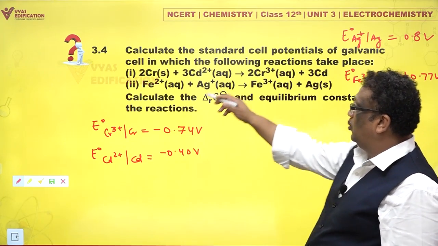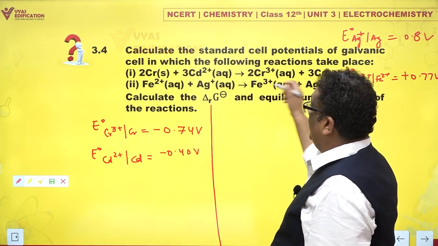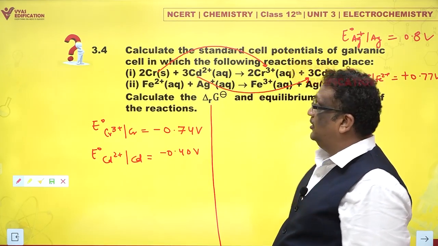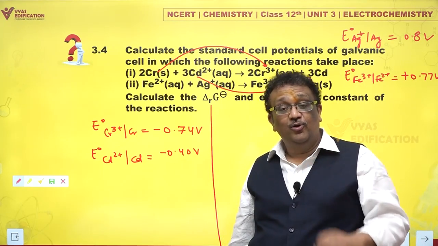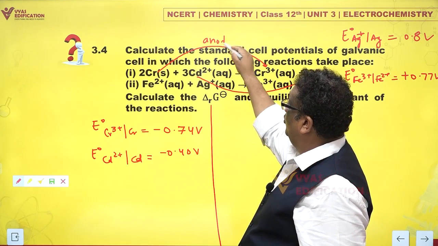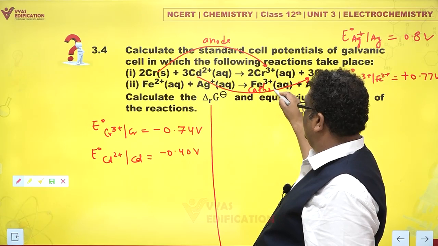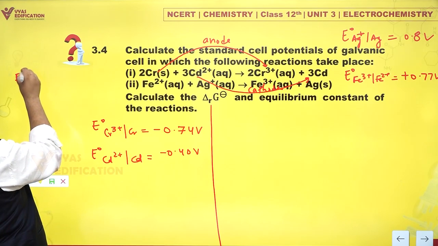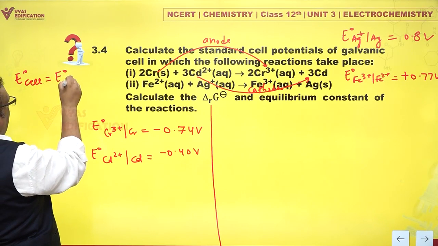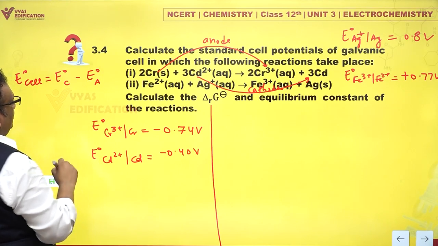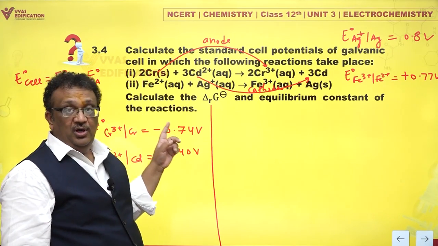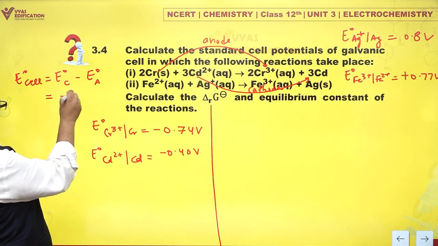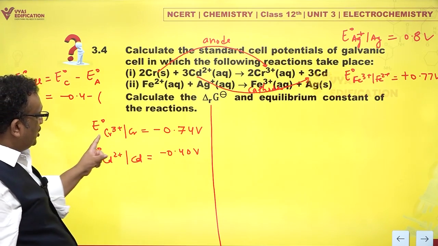Now, let's take a look at part 1. Part 1 says, the reaction is chromium is undergoing oxidation and cadmium is undergoing reduction. And whichever undergoes oxidation is anode and whichever undergoes reduction is cathode. So how do I find out E naught cell? I can say E naught cell is E naught cathode minus E naught anode. Reduction potential of cathode, and what is that? Cadmium 2 plus to cadmium, that is minus 0.4 volts.